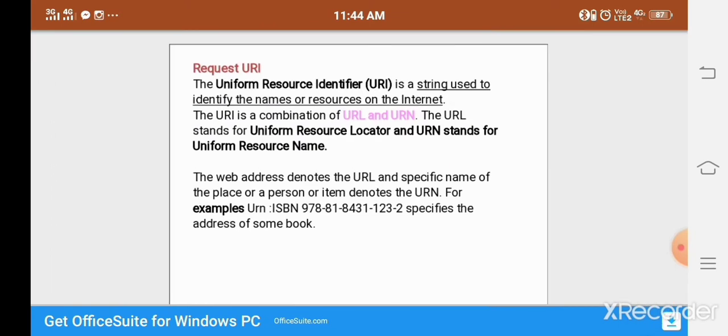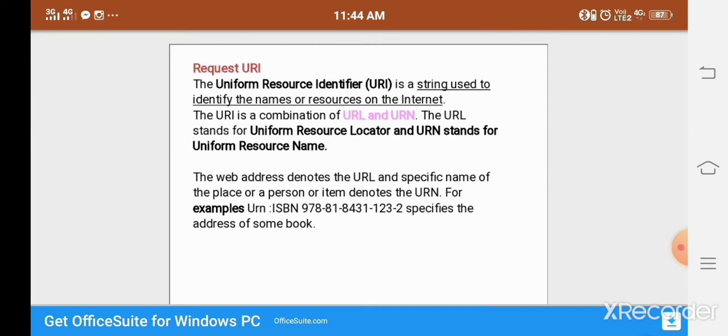And the next one is the URI request. So URI always means uniform resource identifier. It is a string used for identifying the name of the resource. Okay, name of the resource. It is a combination of URL and URN. So URL means uniform resource locator, and URN means uniform resource name. The combination is the URI. Okay, it is called the URI method.